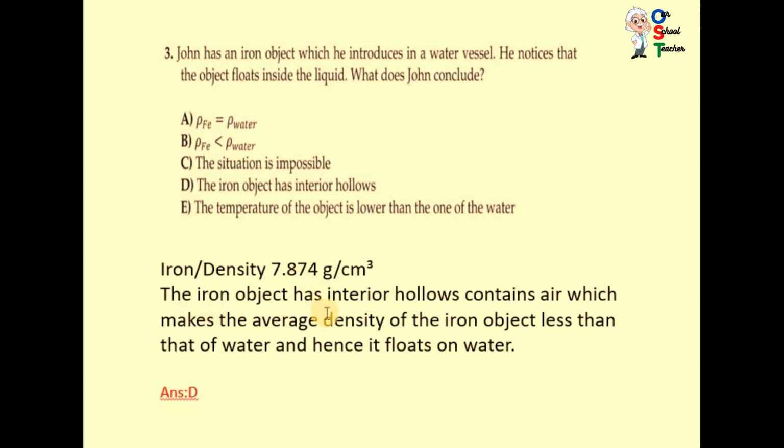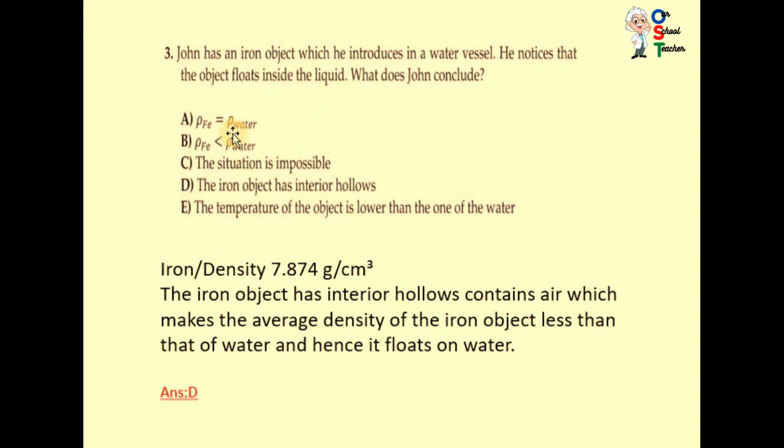I have told you this thing, if the density of an object is less than water, it is able to float, otherwise it sinks. But in the question you can see John has an iron object which he introduces in the water vessel. He notices that the object floats, so it means the density of this object must be less than water.